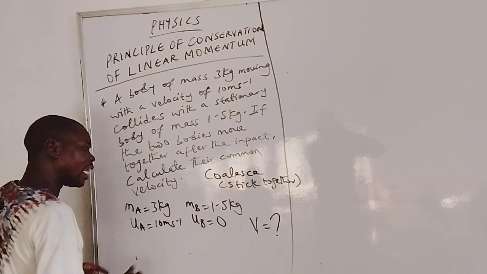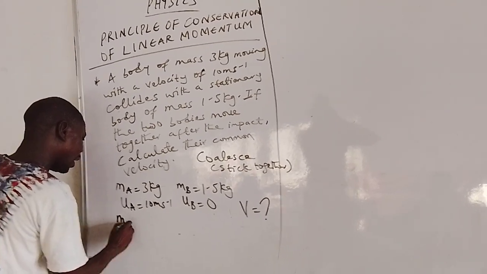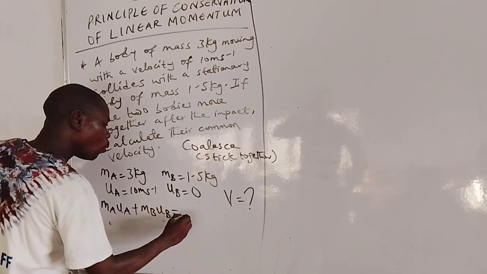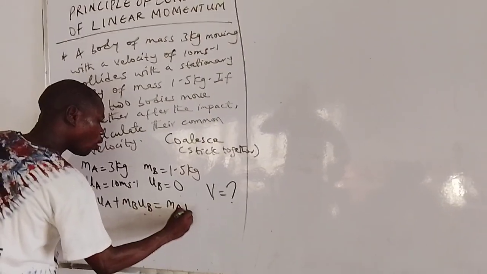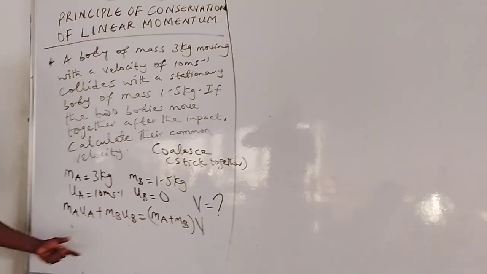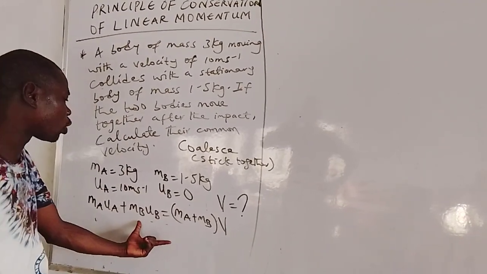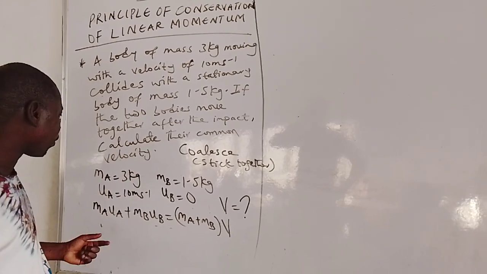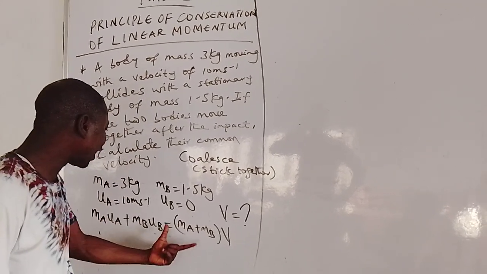The equation of inelastic collision is MA UA plus MB UB is equal to (MA plus MB) multiplied by V. This equation is the one we are going to use to settle this problem. Now let's plug in those values.